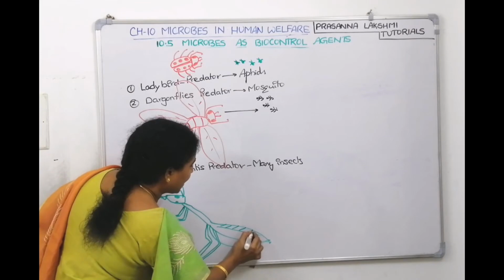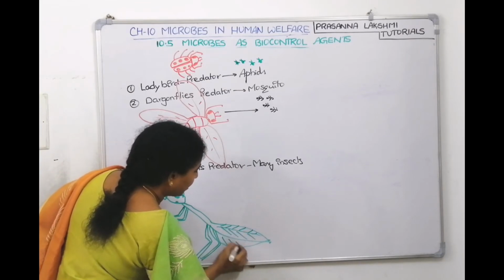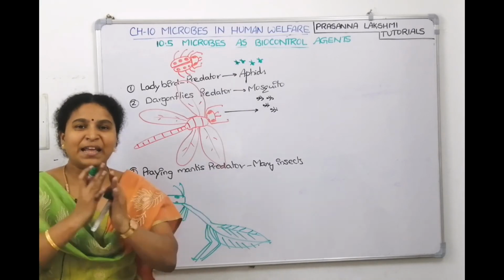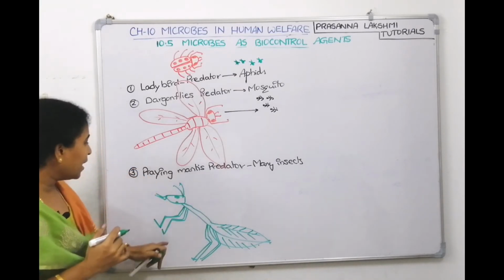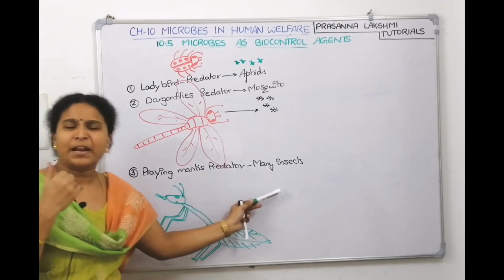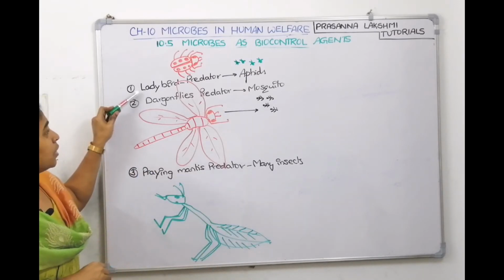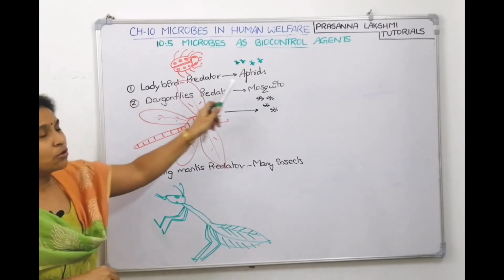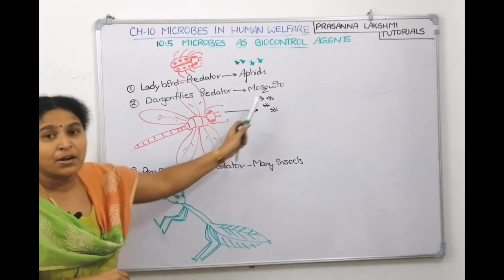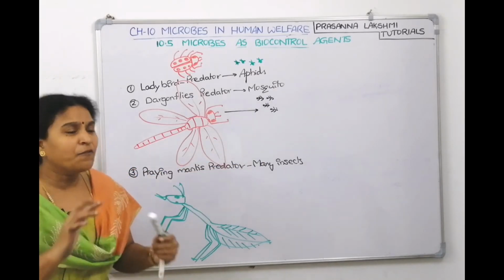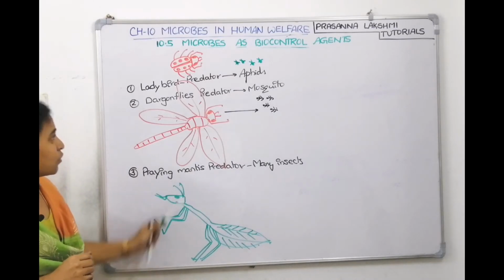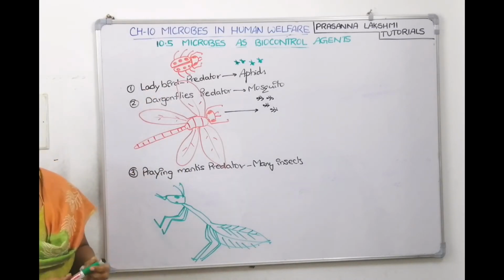It appears as though it is like a leaf. Its body will be like this, and it's called praying because its hands will be like this. Its legs will be like a praying position. This praying mantis is also a predator for many varieties of insects. So you can introduce ladybird if you want to control aphids. You can introduce dragonfly as a predator if you want to control mosquitoes. For many insects, we can use praying mantis also. This comes under organic farming only.